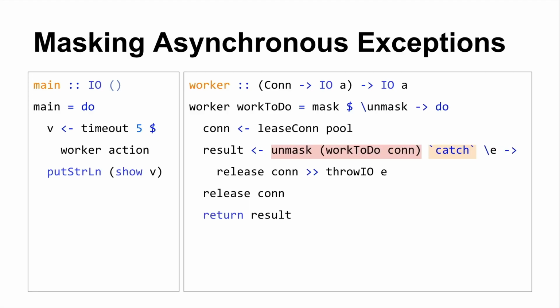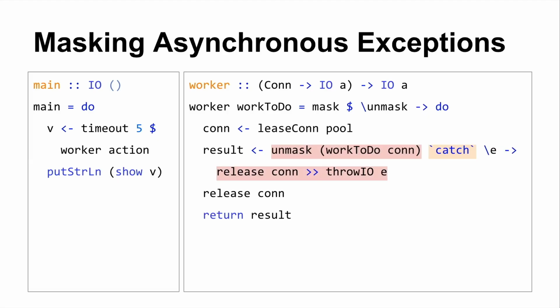If a synchronous exception is raised in work to do, I would expect that to also be caught though. Yeah, I would as well. So the use case you were describing was that in this case now, we would still have a chance to release our resources even if the exception happened.